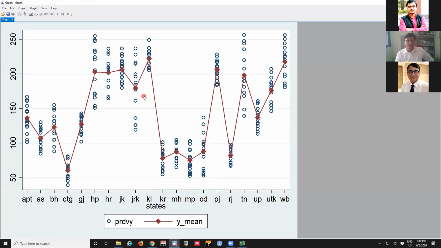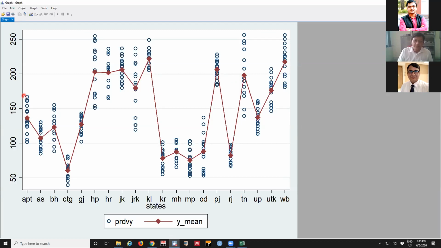This is the result that is produced: the productivity levels plus their means for all states. The label is here as usual. There are some states where the productivity level is very low, and there are other clusters of states where there are many differences. The advantage is we are looking at two things: this is just the mean, and this is the actual observations.